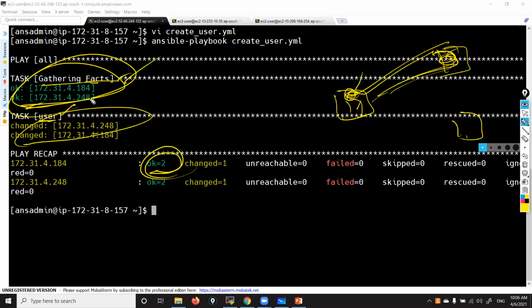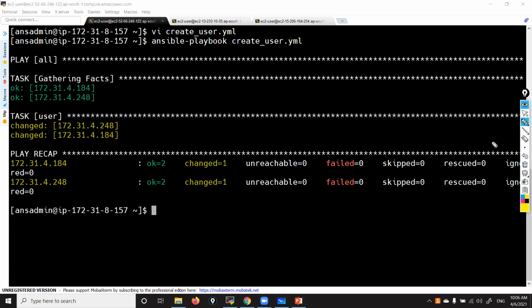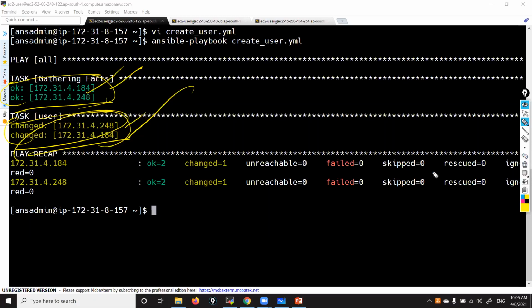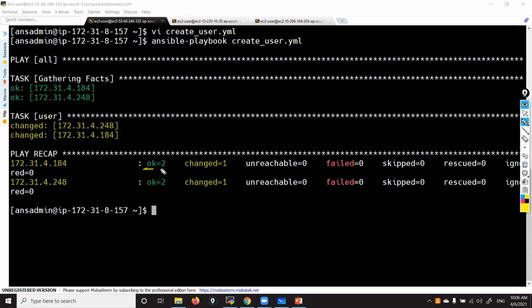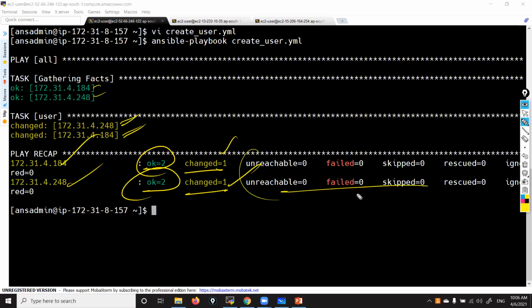See, it gathered facts. Facts means information of nodes. It did not do any modifications. That's why you can see green color. Green color means no changes have been done. Yellow color means changes have been done. See, it created a user. That's why yellow color. Green means no changes. So total how many tasks? Total 2 tasks in one node, 2 tasks in the second node. Node 1, node 2, node 1, node 2, like that. Out of 2 tasks, how many are changed? Only one, that is creating the user. The remaining we'll discuss one by one slowly.